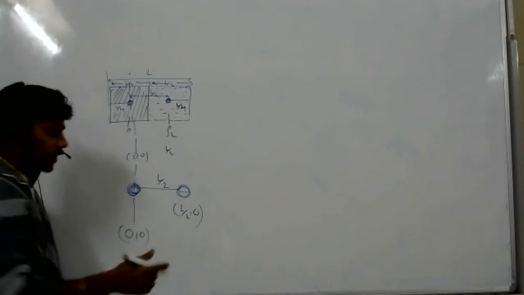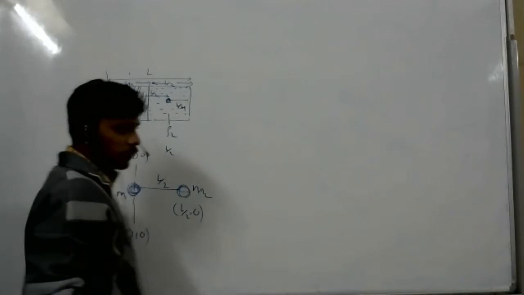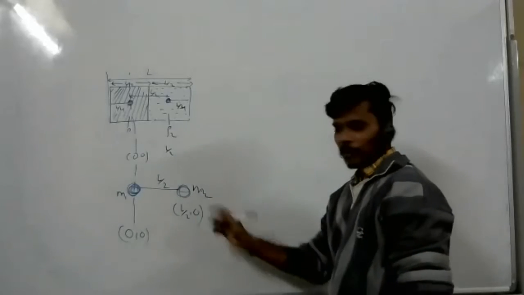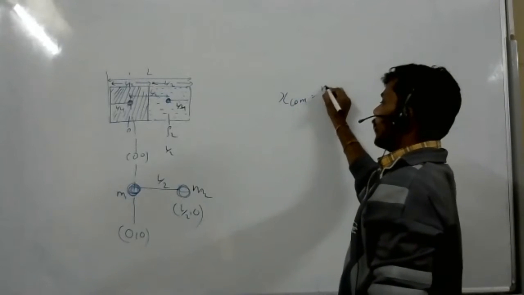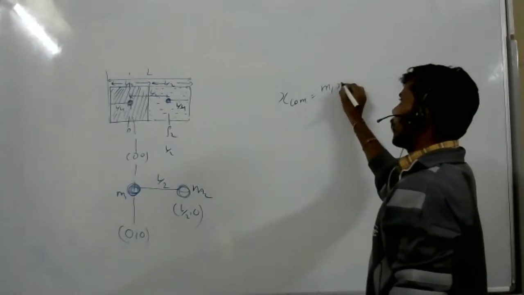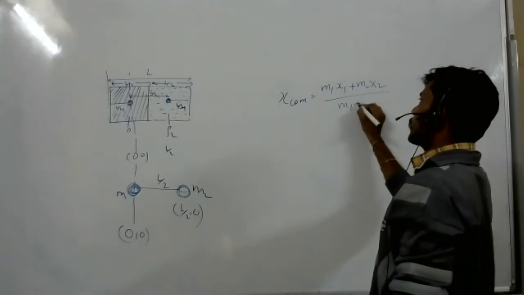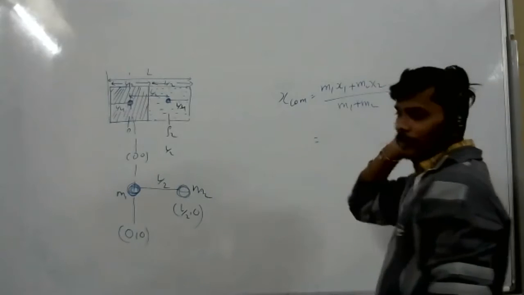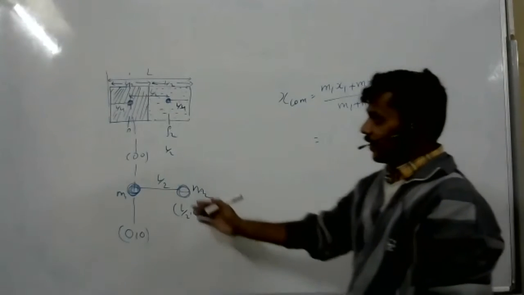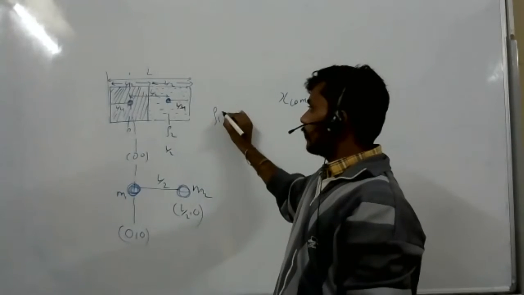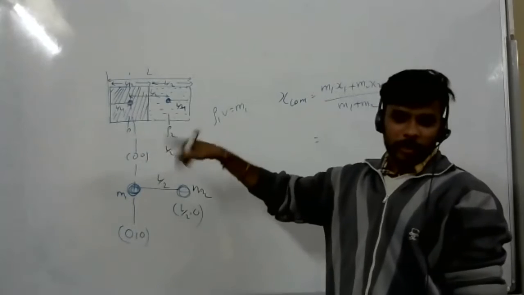Got it. Now the center of mass: it is the M1 mass and it is the M2 mass, okay? Now how to find the center of mass? X center of mass equals M1 X1 plus M2 X2 by M1 plus M2. Now M1 means how much? Rho 1 V equals M1, okay? Because rho is the volume charge density.